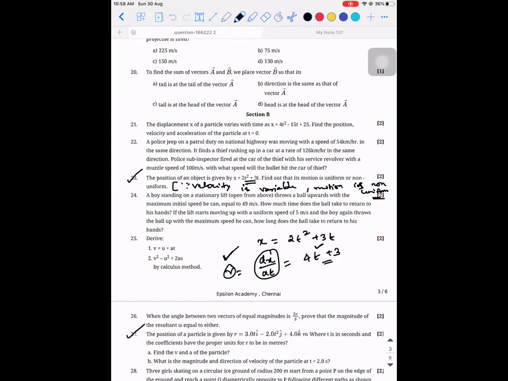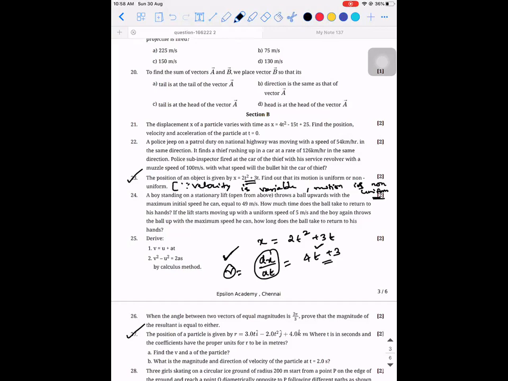Who asked this? 23rd is asked by Atul. Atul, I hope you're clear. Yes, sir. Now 27th problem. 27th is asked by Siddesh. So the position of a particle is given.